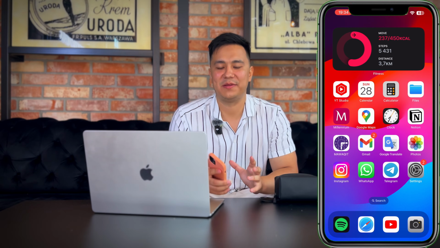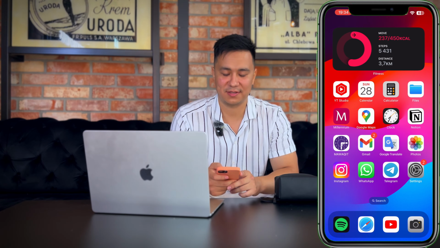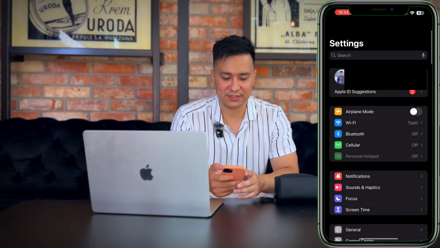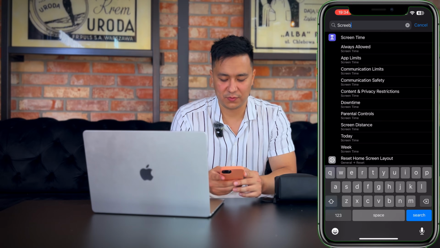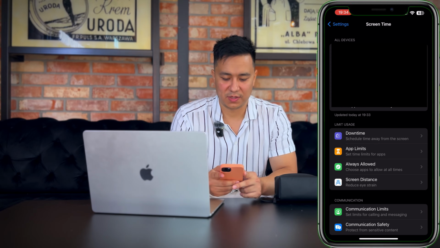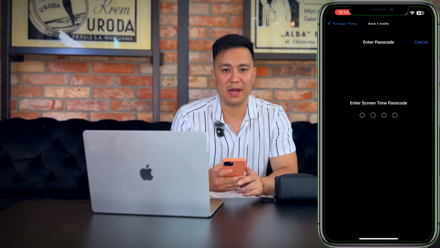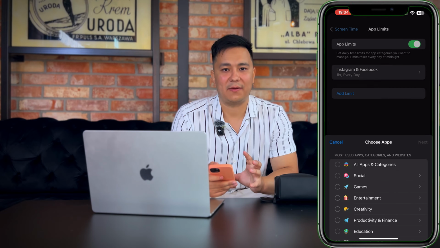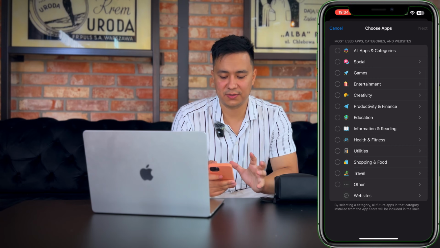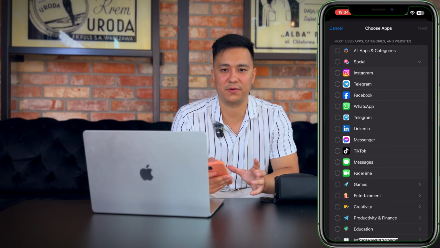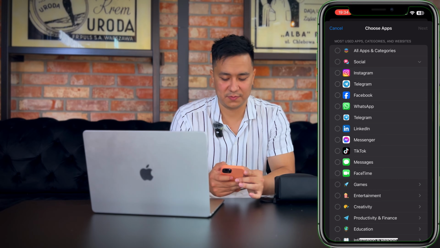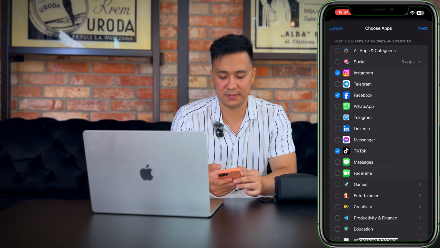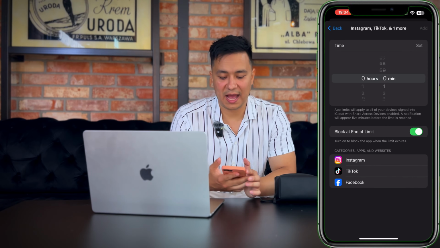If you're an iPhone user, there is a very good setting. You can set a time limit for any application, and I'll show you how to do it. Go to your iPhone settings and search for screen time, and when you go to screen time you will see app limits. Go there, choose add limit. You might be asked to enter your screen time passcode, and please enter it, and you will have several different categories: social, games, entertainment. Select social and you will have all of your social media applications. Please choose Instagram, TikTok, Facebook, whichever you want to set a time limit for, and after that press next and you will have a time setting.